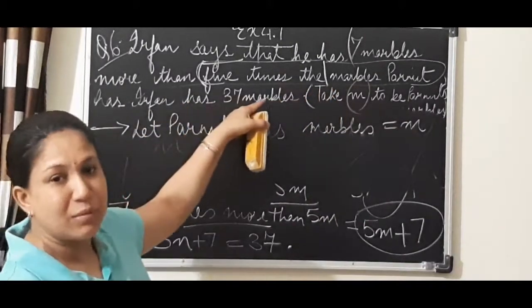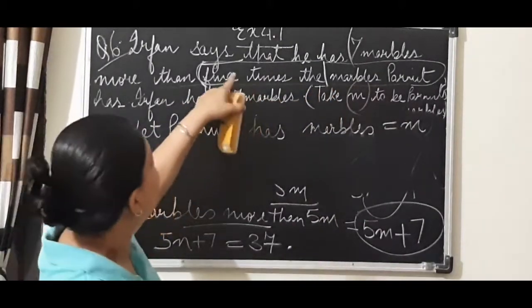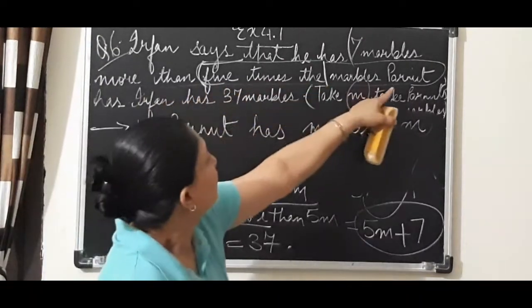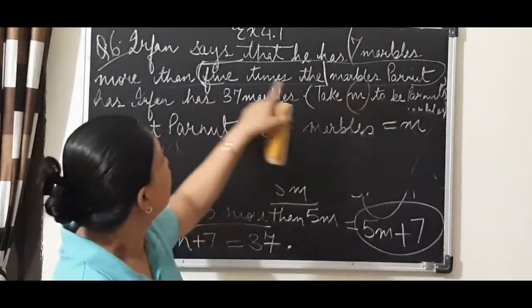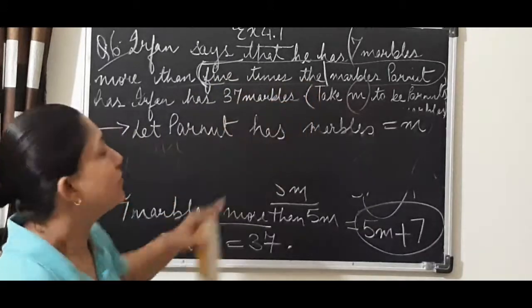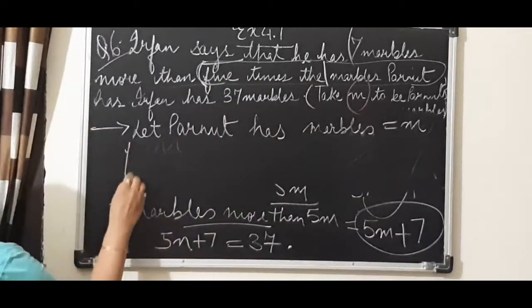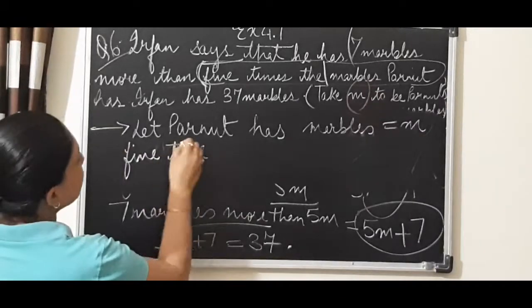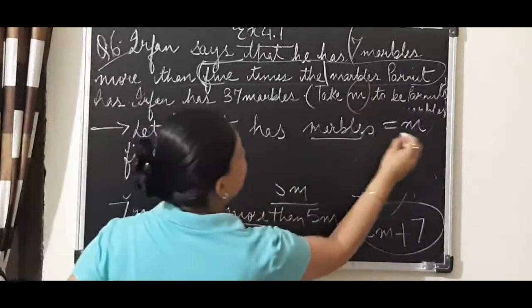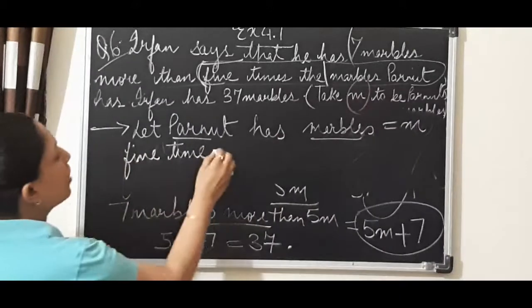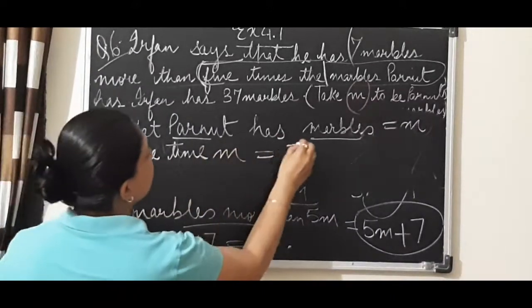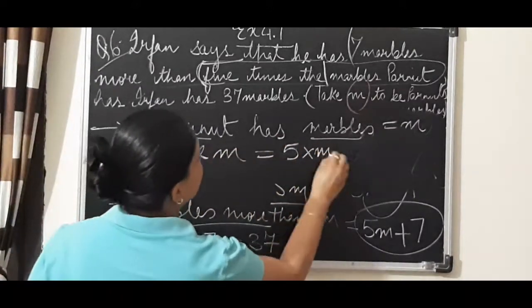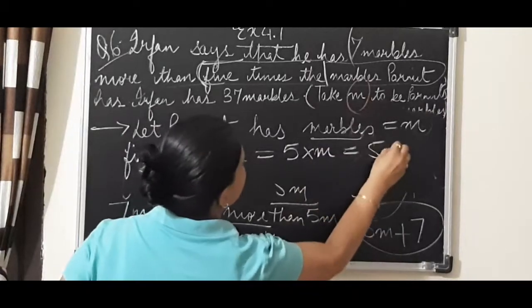Irfan has 37 marbles, this we will do afterwards. So start from here. Parmeet's marbles is m. 5 times Parmeet's marbles. So write down 5 times m, that is 5 into m, so 5m.